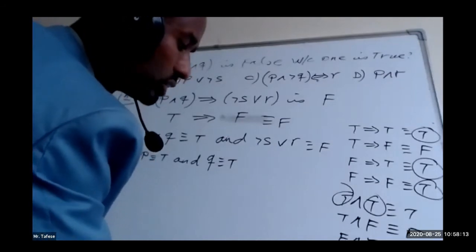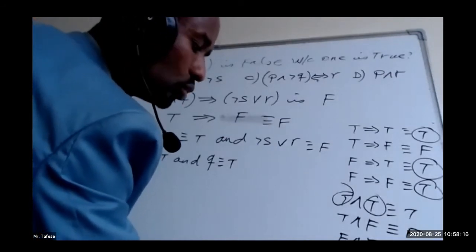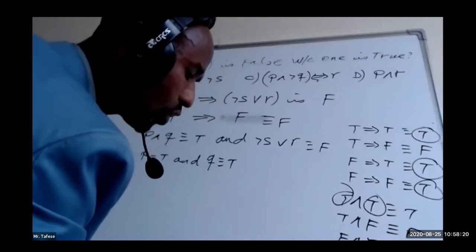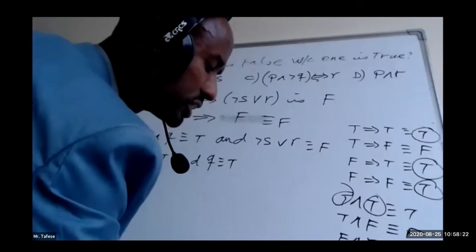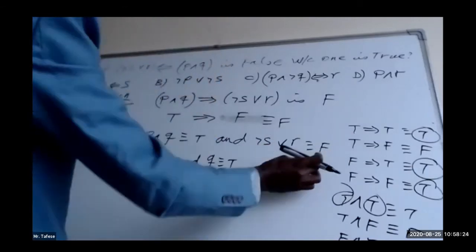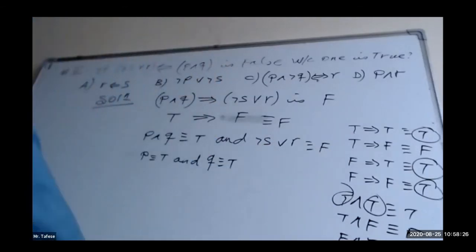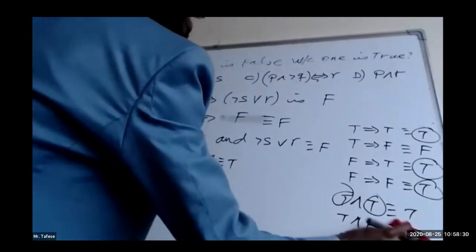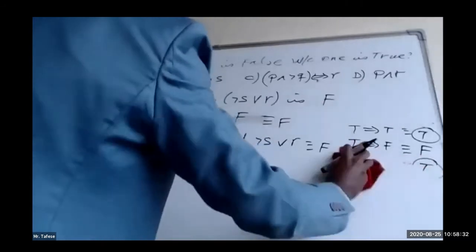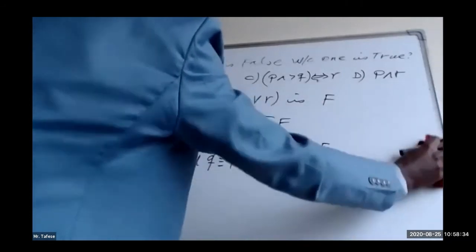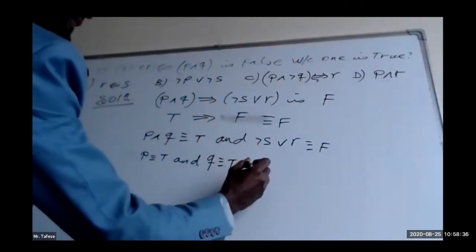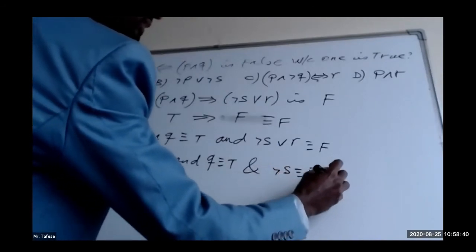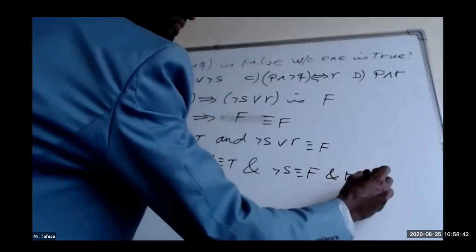True or false is true. False or true is true. And false or false is the only option that we have, which is false. This is the false case. Therefore, negation of S as well as R both have truth value false. So negation of S will be false, R will be false.